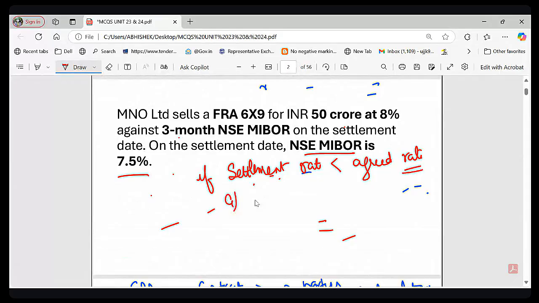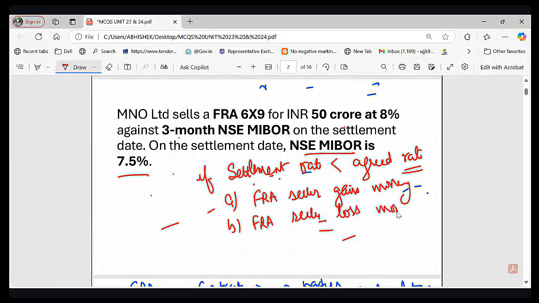Option A, FRA seller gains money. And option B, FRA seller loses money. Please answer my question. Let's check whether you understand FRA correctly or not. Suppose the settlement rate is less than the agreed rate, what will happen? Option A, FRA seller will gain money, and option B, FRA seller will lose money. Type A or B in the chat.